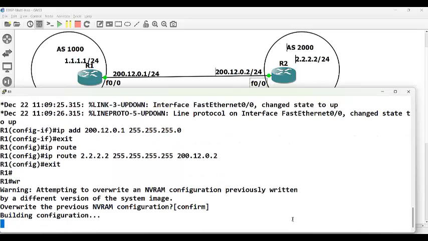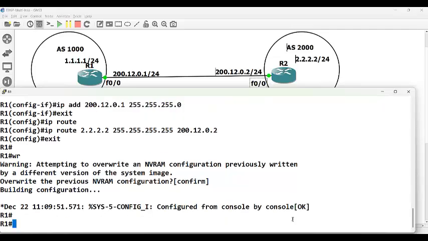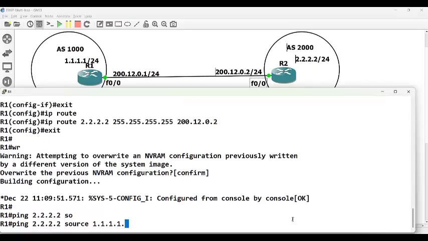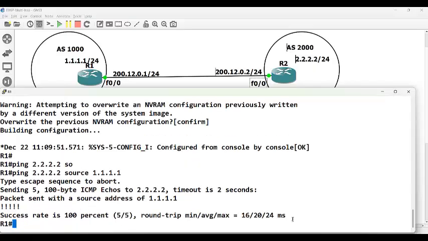Before we start configuring BGP, we need to make sure that we are able to ping the neighbor using our loopback. So I ping from here 2.2.2.2 with the source. I'm able to ping. Then it's ready. It is ready now for our BGP configuration.